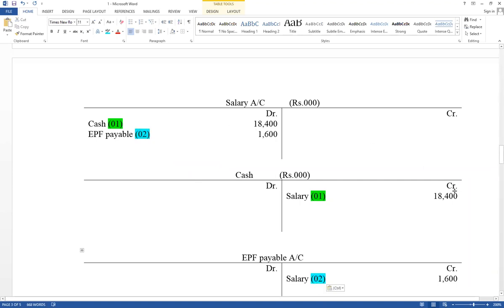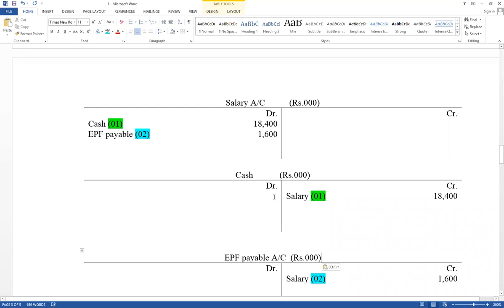First one, paid in cash net salary, cash account credit, salary account debit. And second one, contribution of employee for EPF, part of salary. Therefore, salary account debit, EPF payable account credit. EPF payable account also records values in 1000. That is the second step.